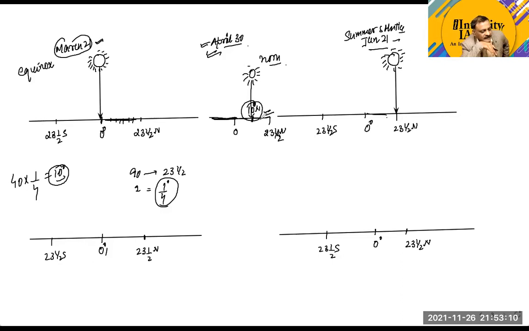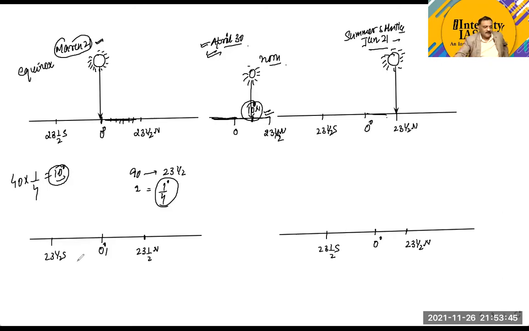So what it means is that on a particular day of a year, the sun is perpendicular only on one latitude. And always remember one more thing, the perpendicular position of the sun never goes beyond the Tropic of Cancer and Capricorn. The sun is perpendicular only between the Tropic of Cancer and Capricorn.